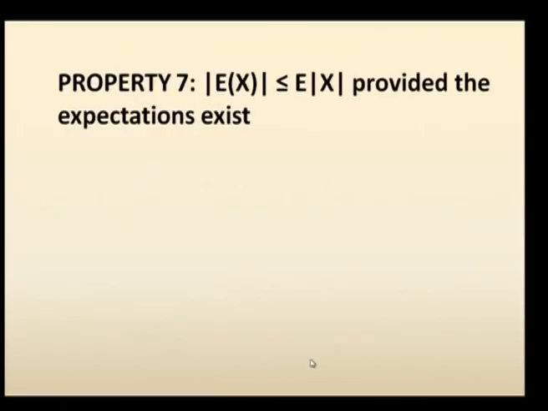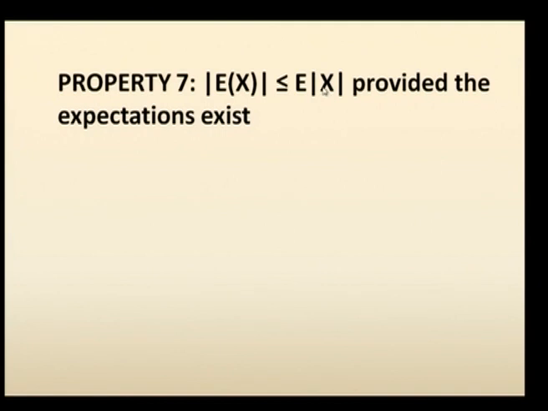What is the next property? Modulus of E of x is less than or equal to E of modulus of x, provided the expectations exist. Obviously, when expectation of x was defined, we told the series should be absolutely convergent. So, modulus of expectation of x will exist, and at the same time expectation of modulus of x also will exist.